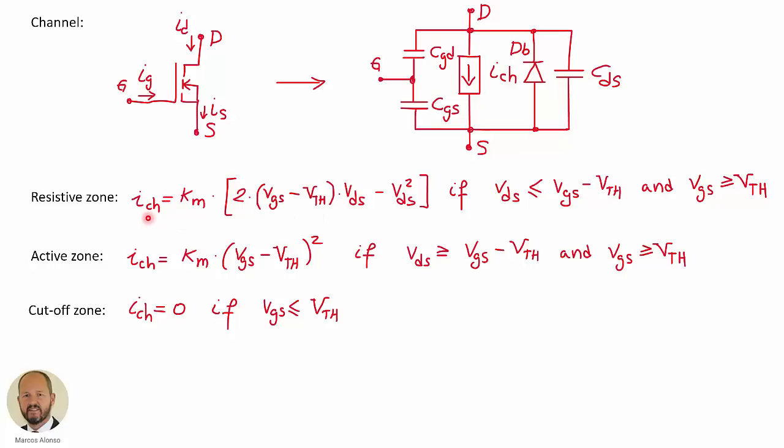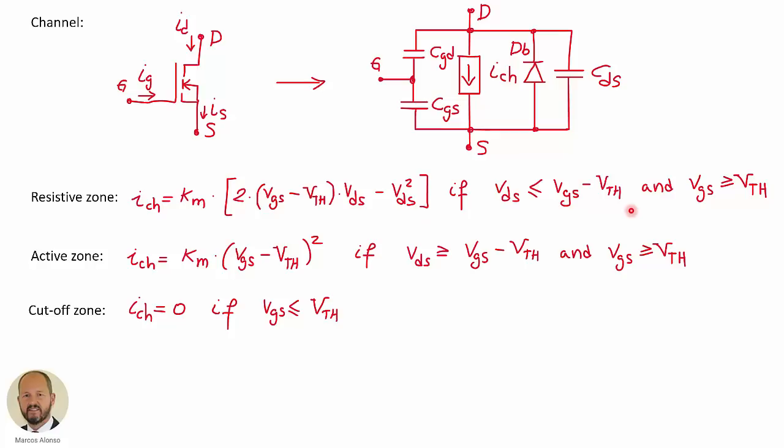The current through the channel is a constant K sub M, which is related to the conductivity of the channel, times this expression here that depends on the voltage between the gate and the source, which is the control voltage, the threshold voltage, and the voltage between the drain and the source.